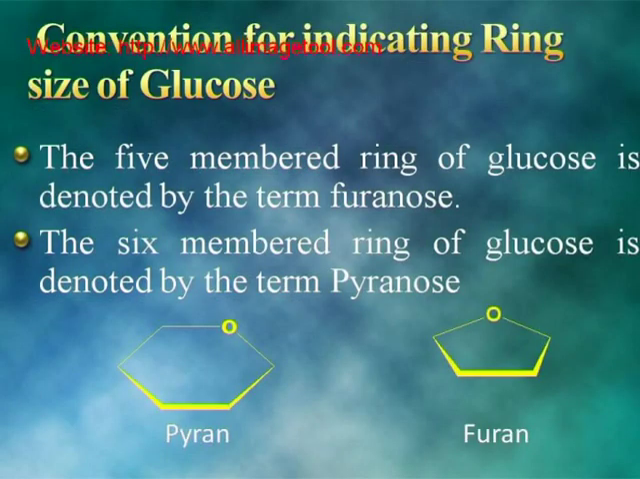Convention for indicating ring size of glucose. The 5-membered ring of glucose is denoted by the term furanose. The word is derived from furan. The 6-membered ring of glucose is denoted by the term pyranose. The word pyranose is derived from pyran.